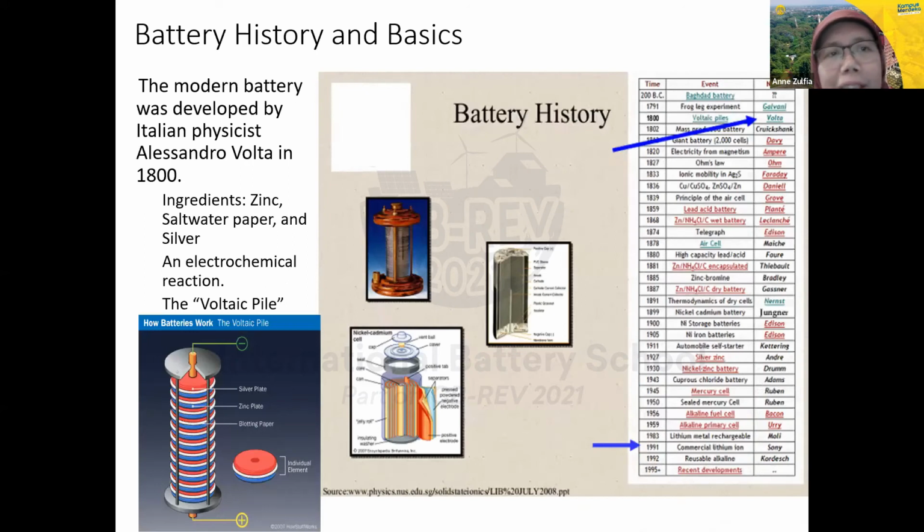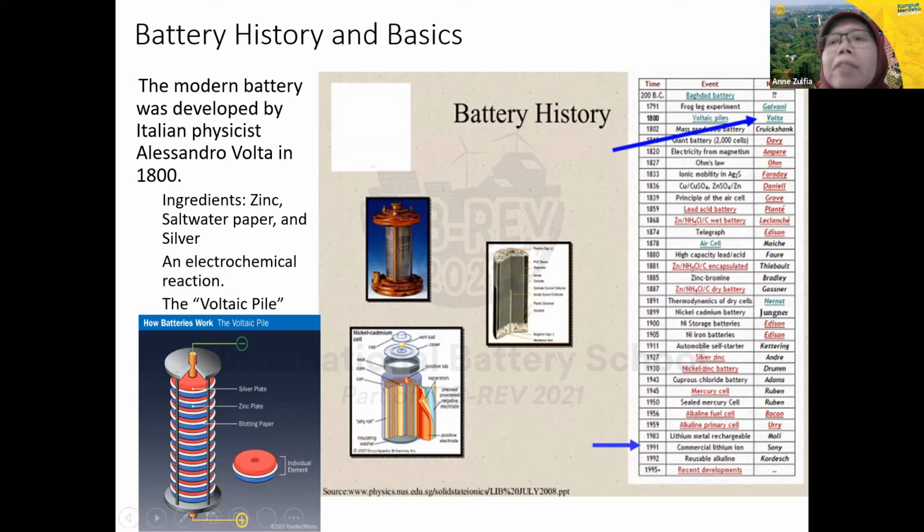So this is actually the battery history and the basics. The modern battery was developed by an Italian physicist, Alessandro Volta, in 1800. In his research, he made a battery from a silver plate, zinc plate, and blotting paper. From this knowledge, we can improve on other materials to make a battery.